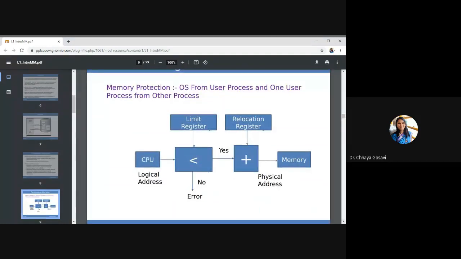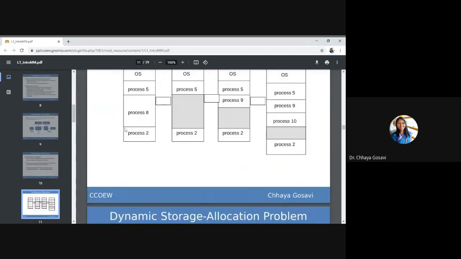So for protection of the operating system from user processes, and protecting one user process from another, there is a protection mechanism implemented in hardware. There are two registers: one is called the limit register and one is called the relocation register. The limit register decides, suppose this part is allocated for one process, that this process should not cross the boundaries. The starting address is the relocation register and the last address is the limit register.